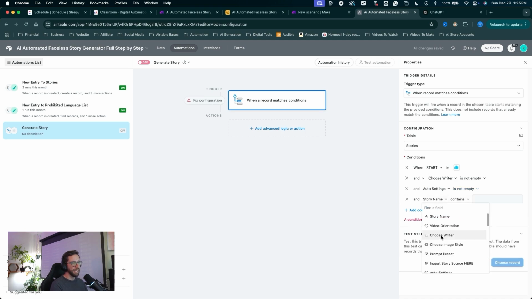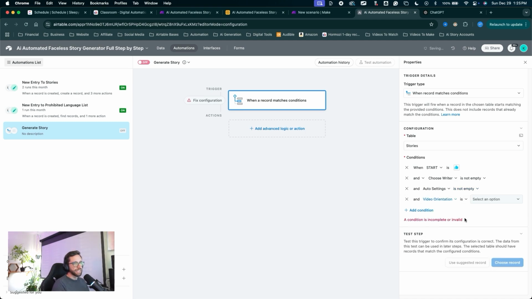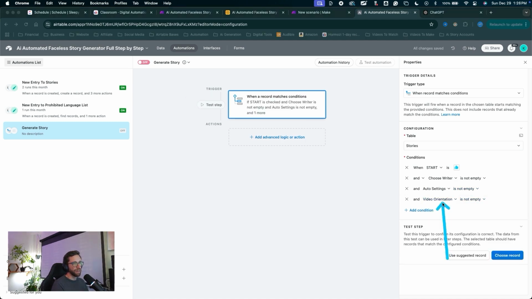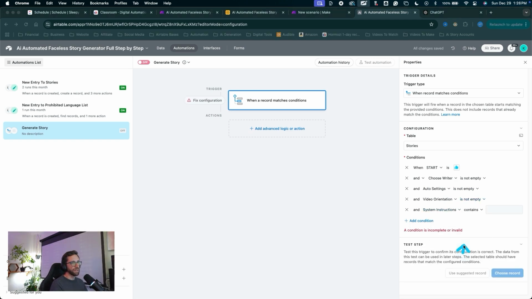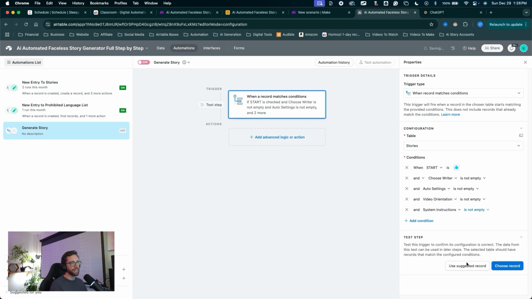Click add a condition and let's select this one. Video orientation is not empty. That's required for the flex image generation to have that variable in there. So we need that to be not empty. Let's add some more conditions and scroll down. We'll choose system instructions. Select this drop down is not empty. So we can just use this one, signifying we have system instructions ready to go.